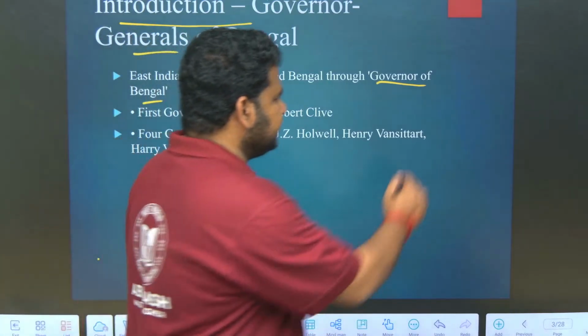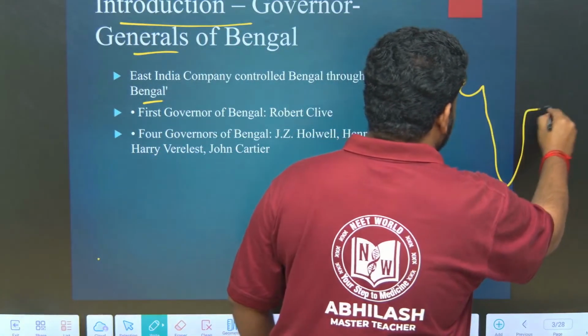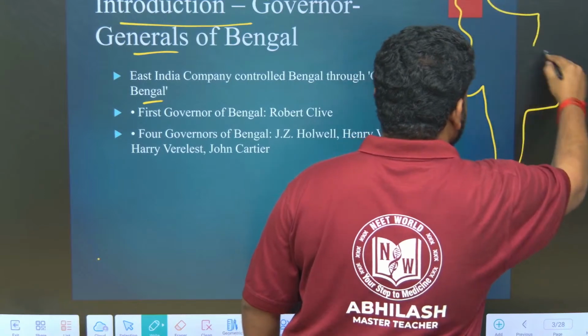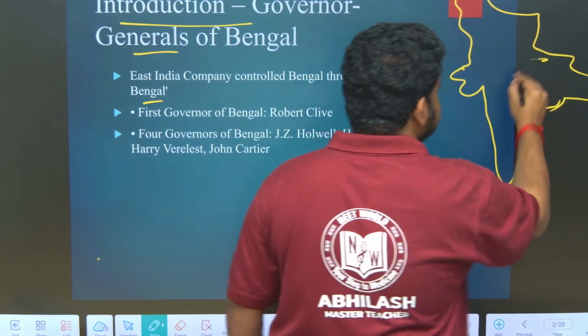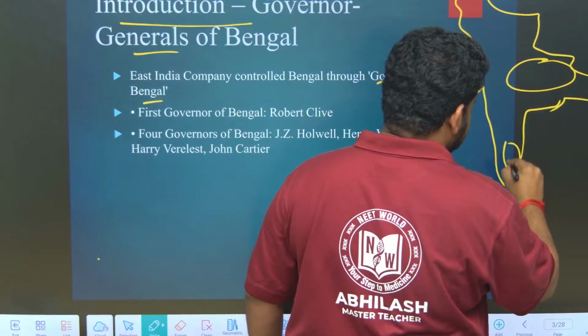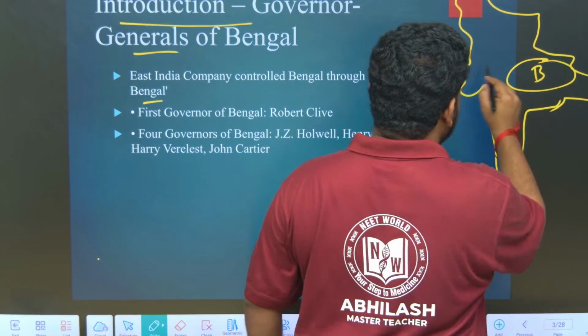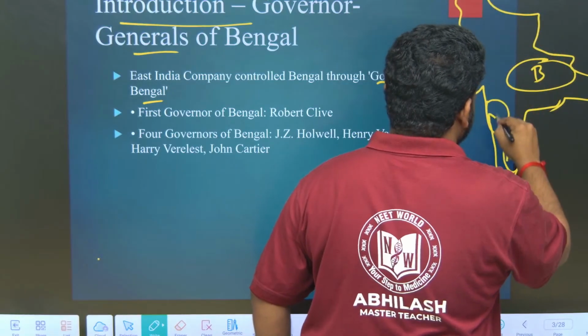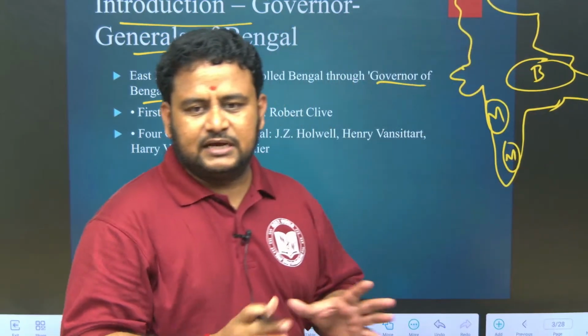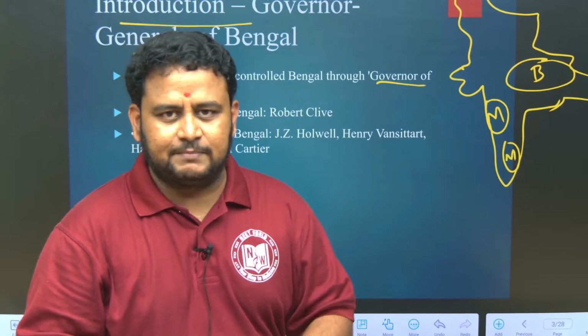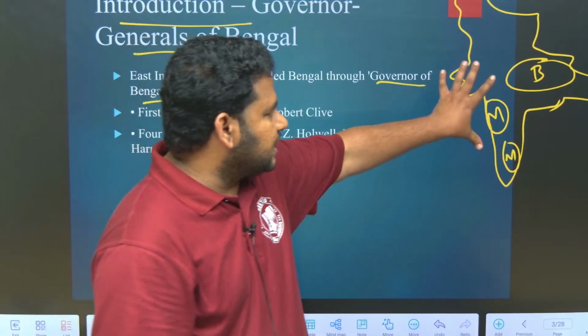At that time India had, okay, rough map if I draw like this, see, Madras presidency here, this is Bengal presidency, it includes Bengal, Bihar and Orissa. Here we had Mumbai presidency. Presidency means that is a unit of governance at that time, you can say the present states. Okay, so they controlled it like this.